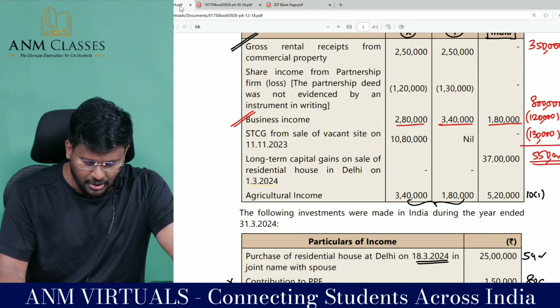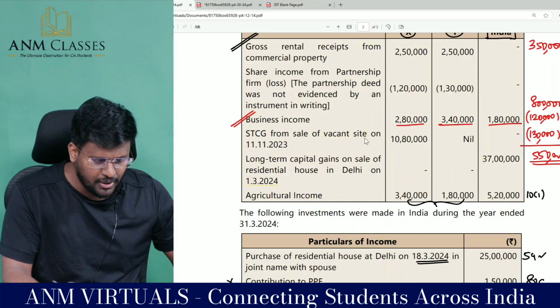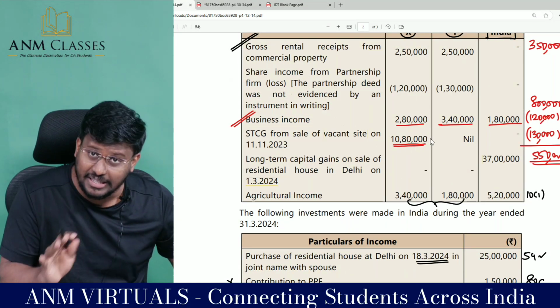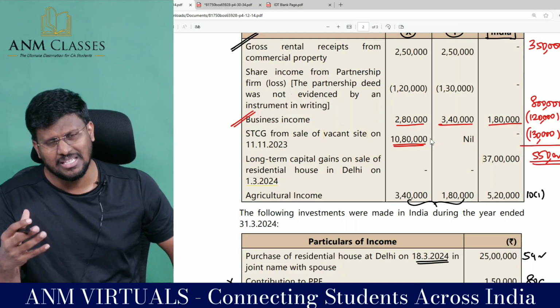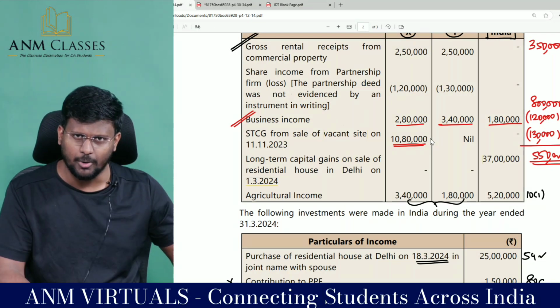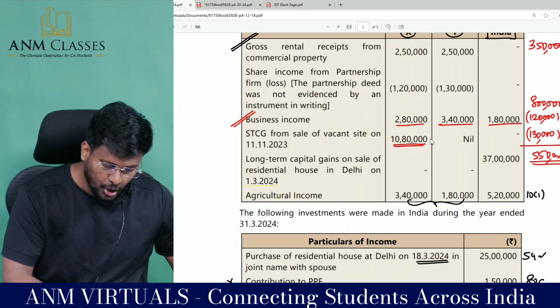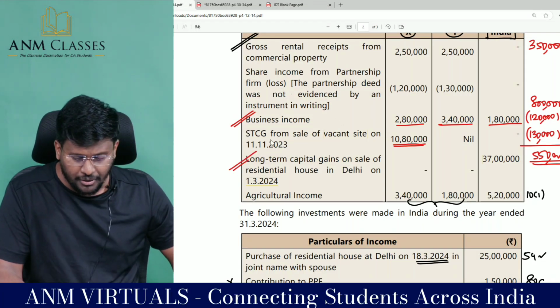Coming to the third head of income, which is capital gains, short-term capital gain, we are having 10,80,000. This is gain, but not from a specified asset. 111A will not be applicable. Okay, fine. Noted that point. Long-term capital gain on sale of residential house.